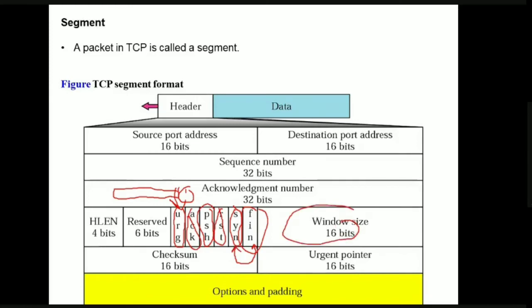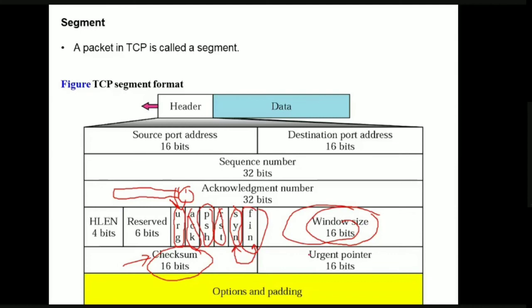And the next field is window size, which is 16 bits. This field defines the size of the window in bytes. When they are transferring the data between each other, this specifies the size of the window that either party, sender or receiver, should maintain. Next is the checksum field, which is 16 bits. The calculation of checksum is exactly the same as the UDP checksum. It is for error detection.